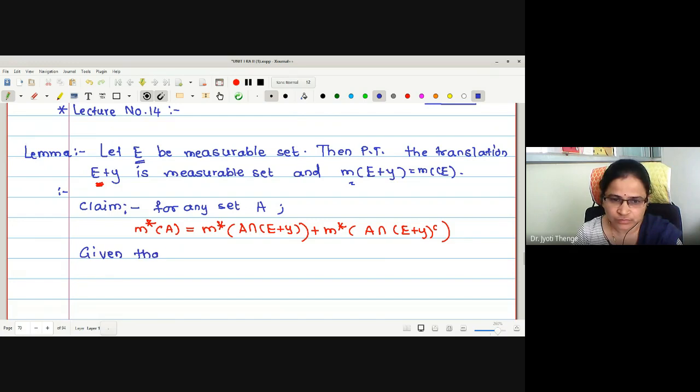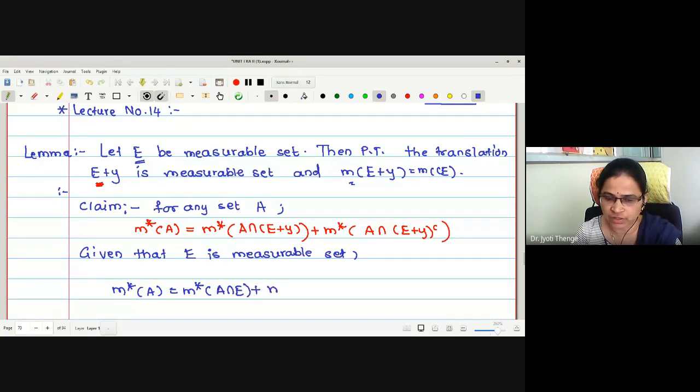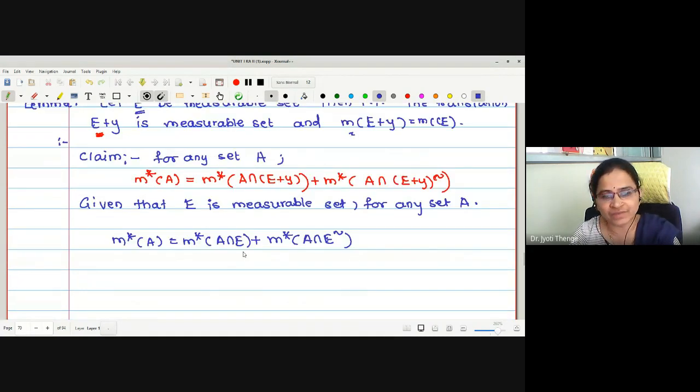Given that E is a measurable set, I can write M star of A equals M star of A intersection E added with M star of A intersection E complement, for any set A. Now look at what we have in our hand and what we wanted to prove.